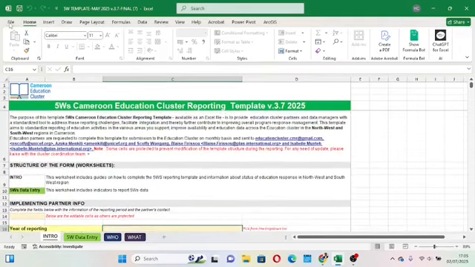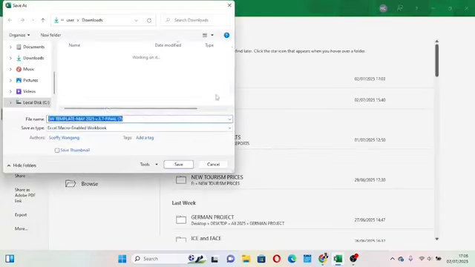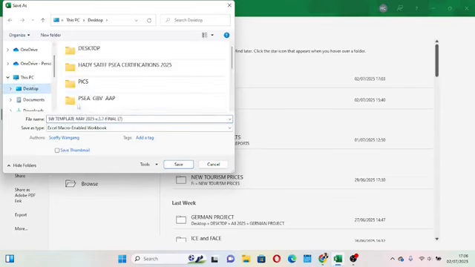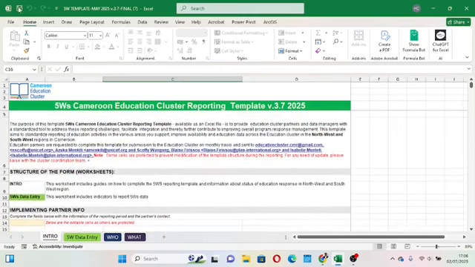And then here you can come here and go to save as. Okay, go to browser or desktop directly, and then you choose desktop. You see, and then you name it whichever name you want, and then you save. Now we have it on our desktop, and as you fill it, make sure you come up here and save, so it remains on your desktop in order not to miss your data. That's it, as simple as that, guys.